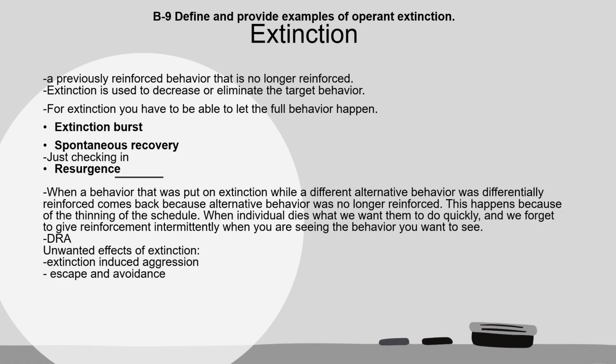Section B9, define and provide examples of operant extinction. So extinction is a previously reinforced behavior that is no longer being reinforced. So extinction is used to decrease or eliminate the target behavior. For extinction to be considered extinction, you have to be able to let the full behavior happen. Some things that come along with extinction are extinction burst, spontaneous recovery, and reassurance.